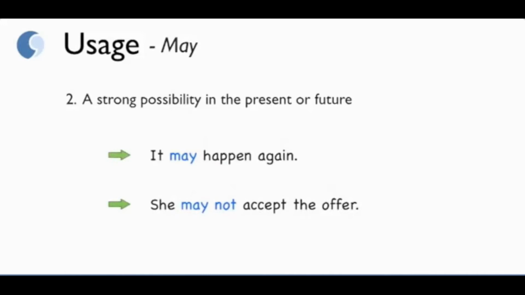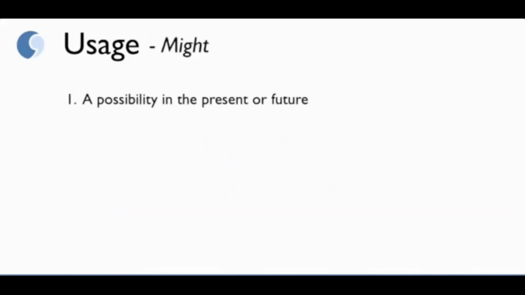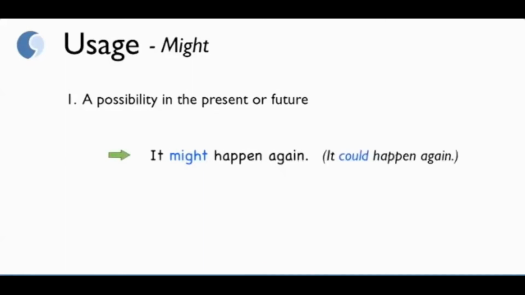And finally, let's look at might. The first usage is a possibility in the present or future. For example, it might happen again. We can also say it could happen again. In this case, second example, she might not accept the offer.